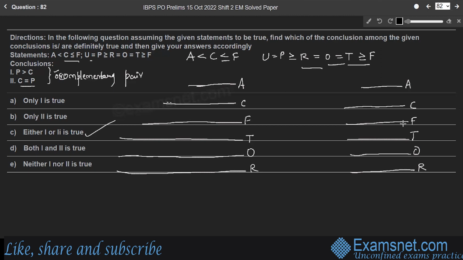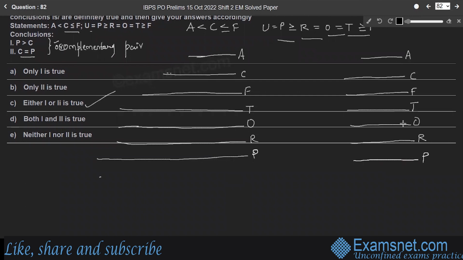Right? So next part, P greater than or equal to R. So we'll consider a greater line P greater than R. And in the second case, P is equal to R. And U is equal to P. So we'll consider line U, which is equal to P. And in the second case, U is equal to P. So look at the lines. In the first case, here T, O, R, three lines are equal and P and U are equal. Whereas in the second case, except A, all the lines are equal in their measure, right?